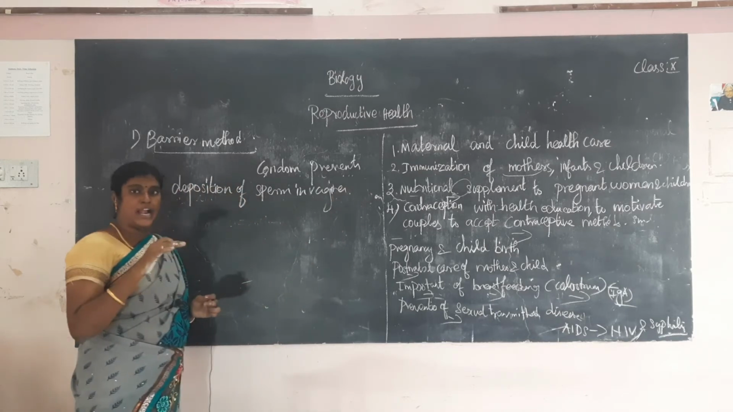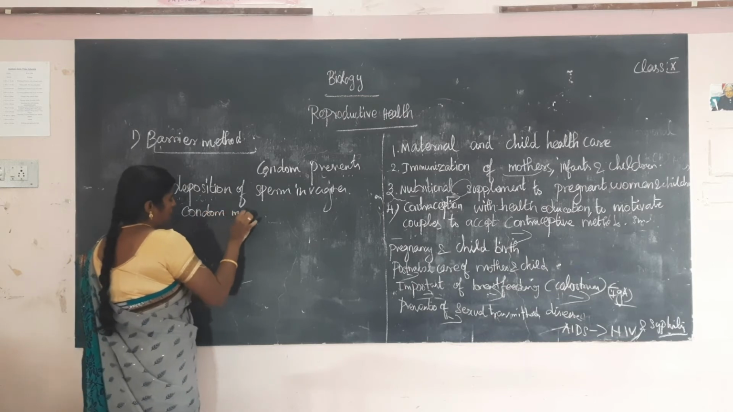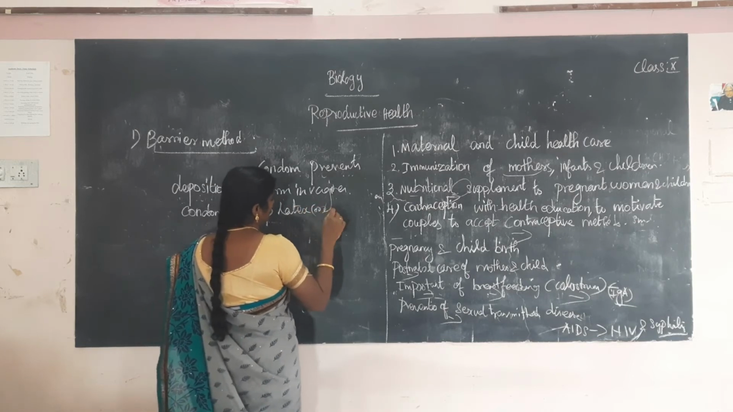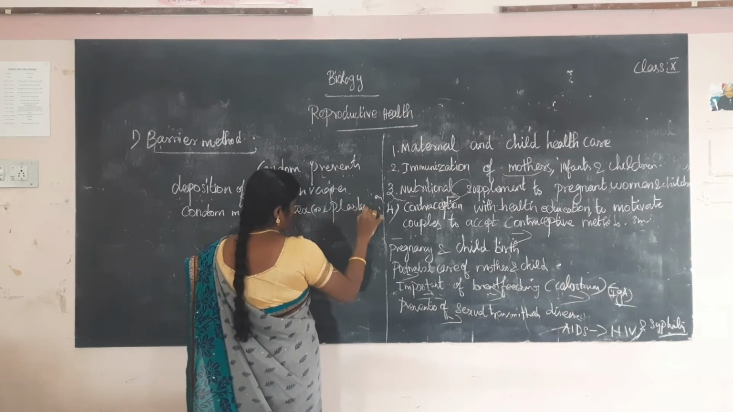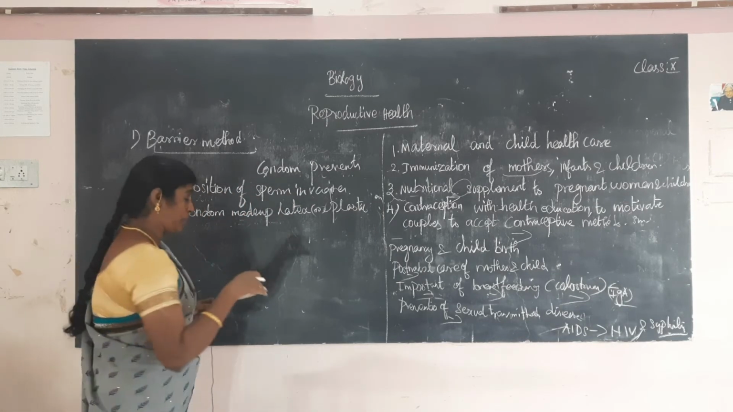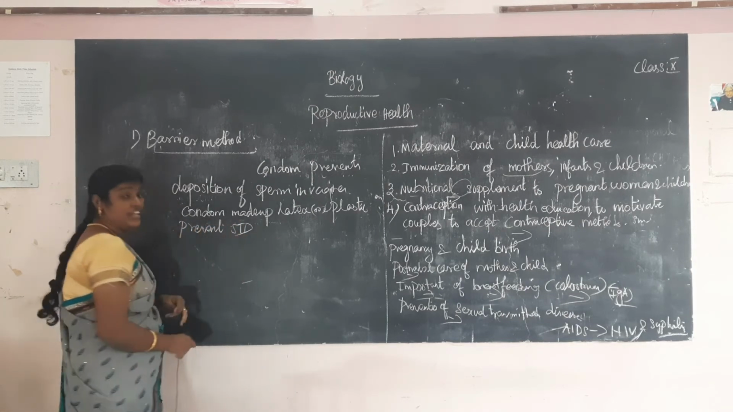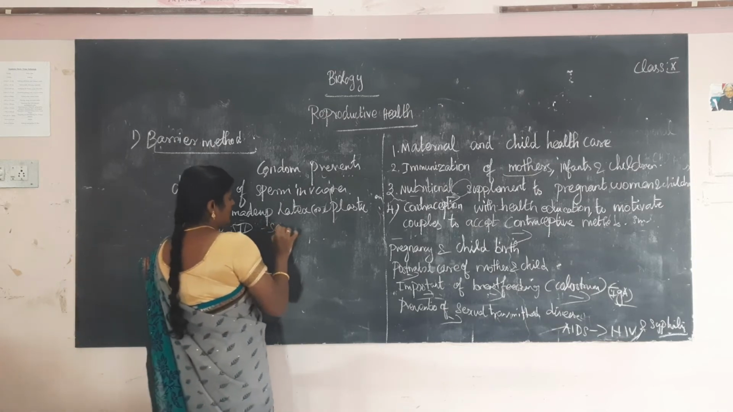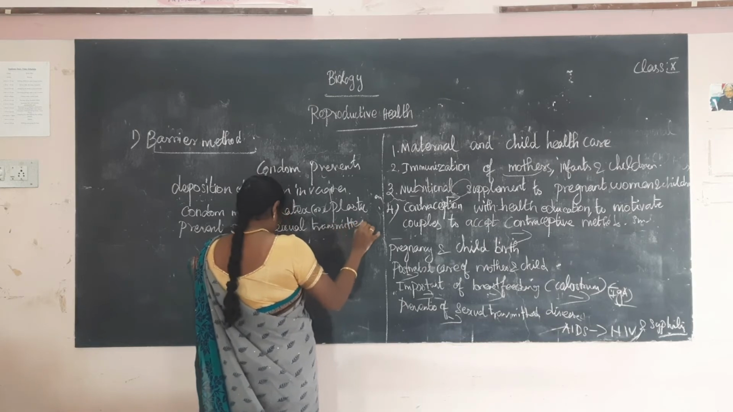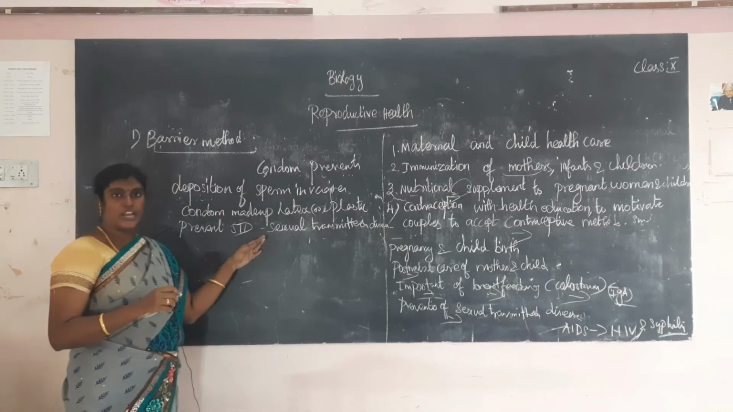The condom is made up of latex or plastic. It also protects against sexually transmitted disease. So via condom it prevents STD. What is the meaning of STD? Sexually transmitted disease, especially diseases like syphilis and AIDS.